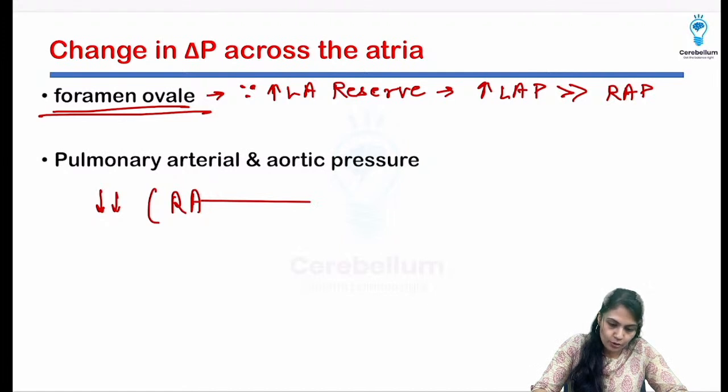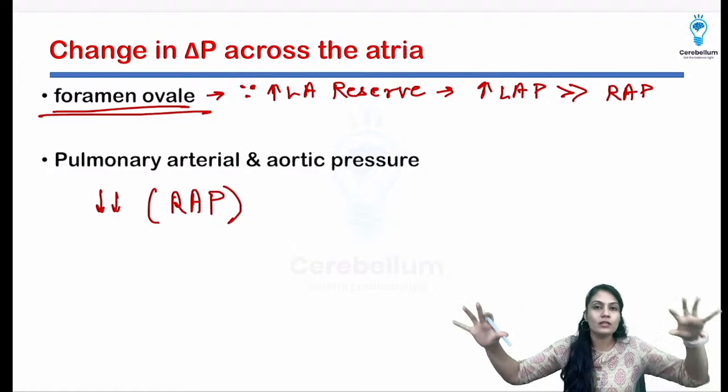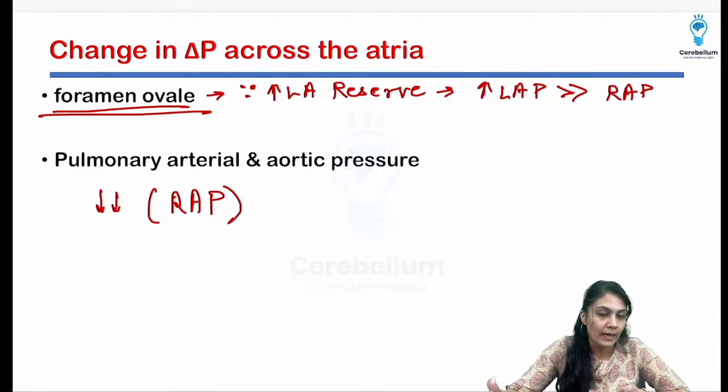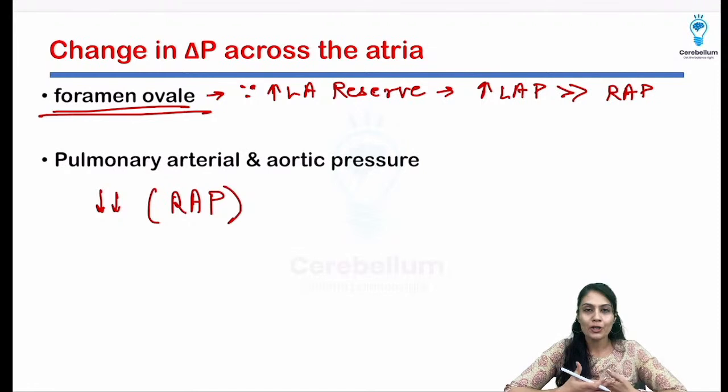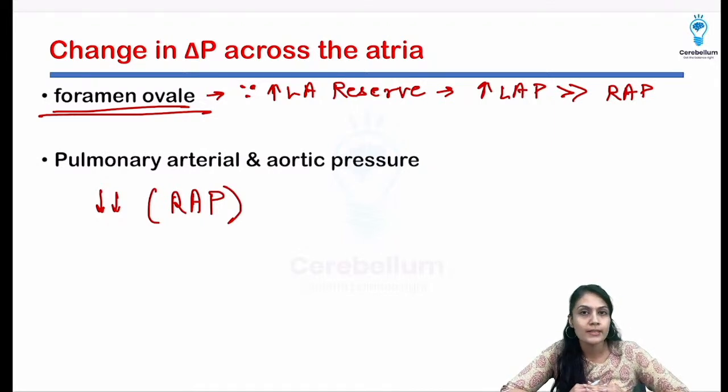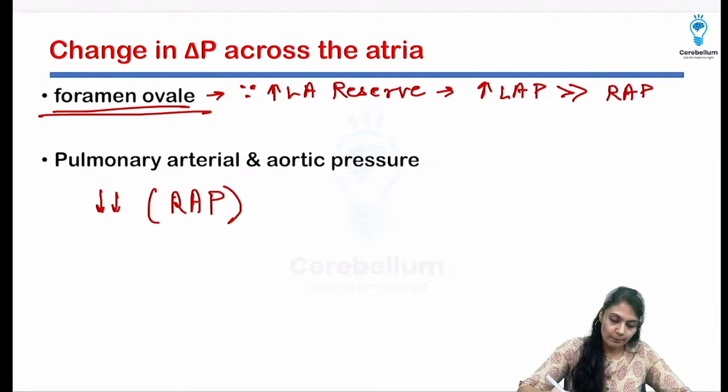Because of a lot of back pressure on the aorta, as we medicos have a lot of pressure from this population, because the number of good doctors is less, like you guys, right? And the number of patients is very, very high. That's why Indian doctors overall in the world are known as the best practitioners. Why? Because we have a lot of exposure which is not possible in many countries, especially the developed countries, because they have less population and they manage everything well, right? So Indian doctors are the best practitioners, and we should be proud that we are Indian, right?